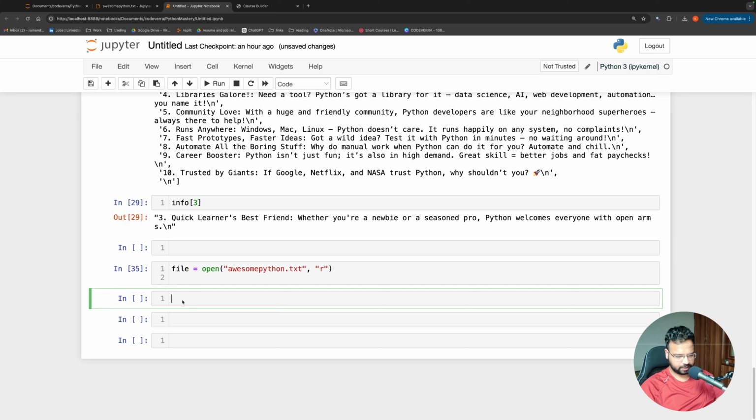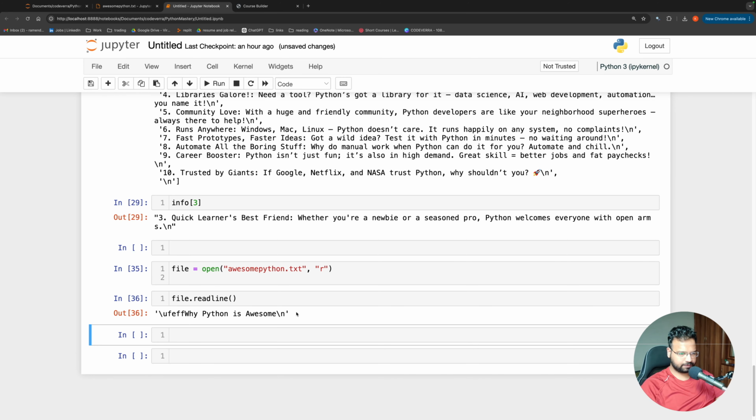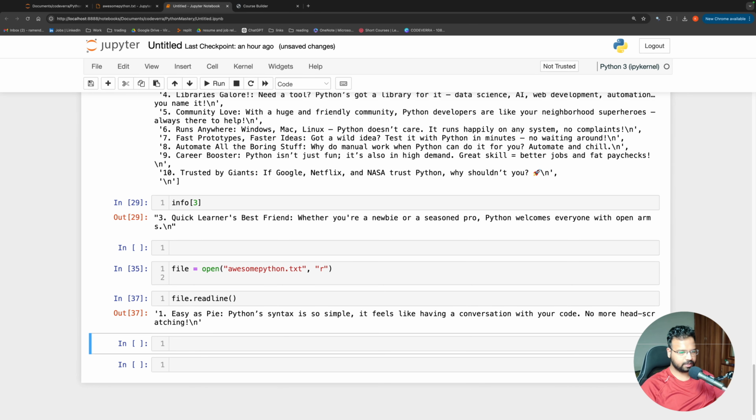So I have opened the file. Now I'm coming to a different cell to avoid opening the file again, and I'm saying readline. If I do readline, it is giving me the first line. If I run it again, it remembers till where it has read, and it will give me the next line. If I run it again, it will give me the third line. So one by one, it is returning all the lines.